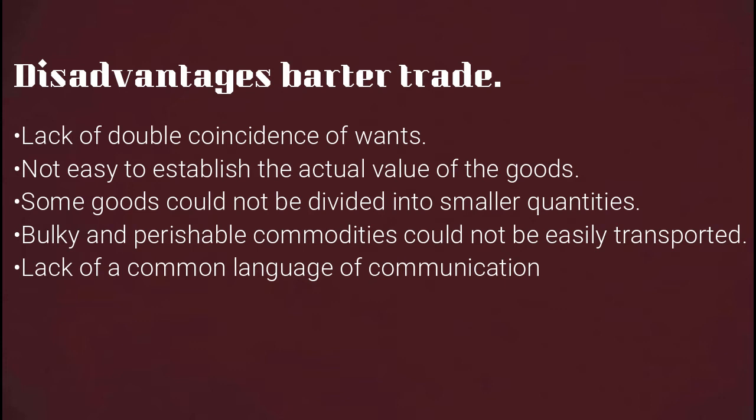Another disadvantage is that it was not easy to establish the actual value of the goods, because, for example, I cannot know the actual value of a cow compared with what I'm exchanging it for, for example, maize. But because I want maize anyway, I'll just have to exchange a sack of maize with the cow. So it was not easy to establish the actual value of the goods.